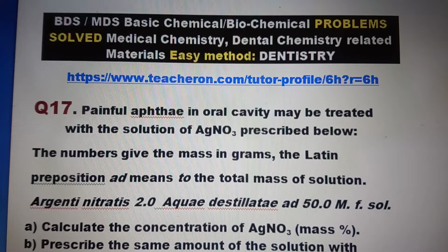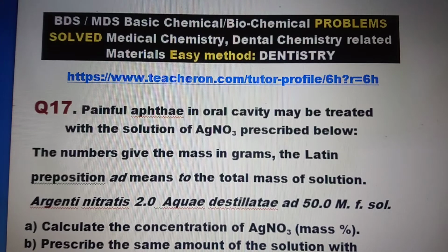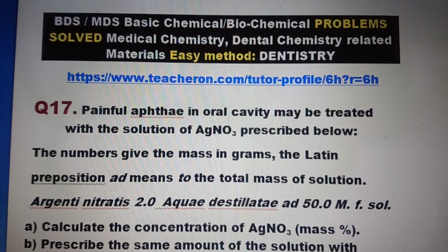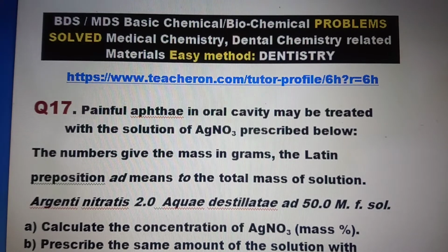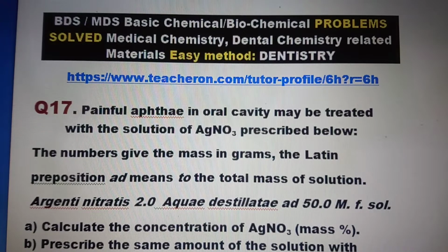Painful aphasia in the oral cavity may be treated with a solution of silver nitrate prescribed below. That's in Latin, and the numbers give the mass in grams, and the Latin proposition "add" refers to the total mass of the solution.